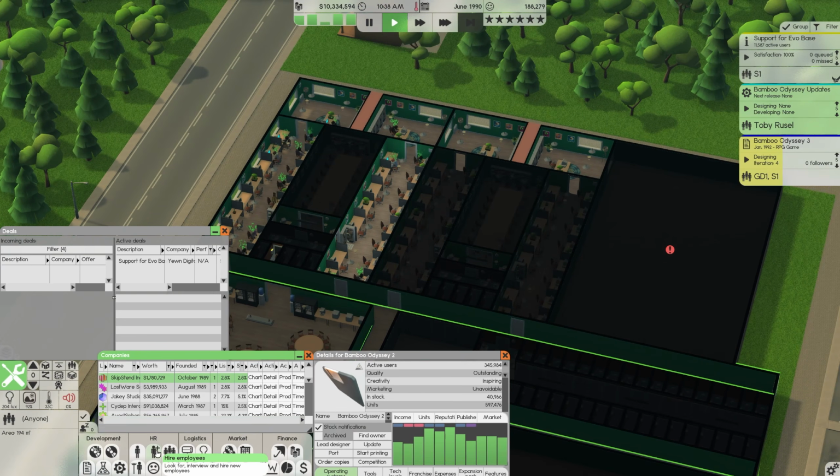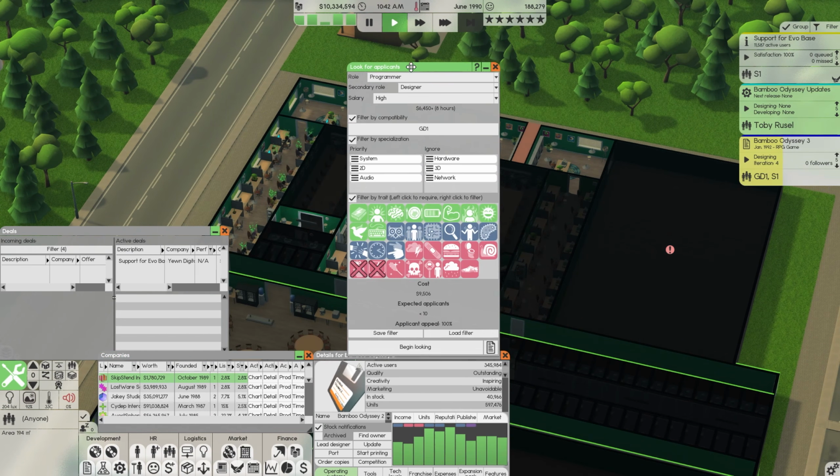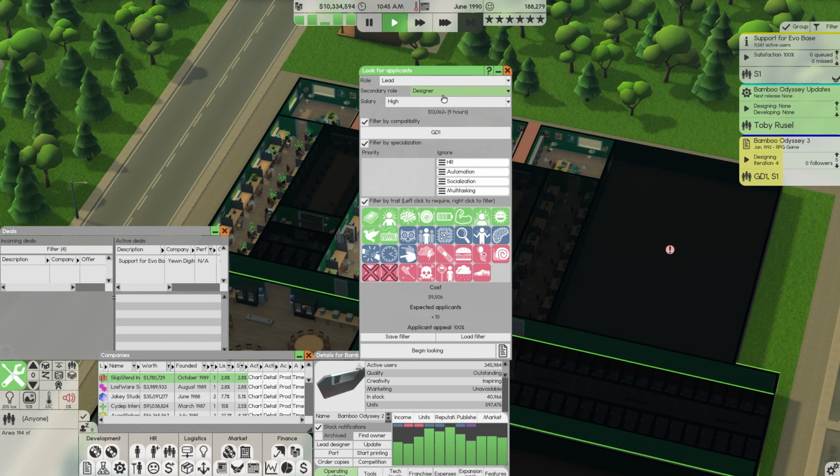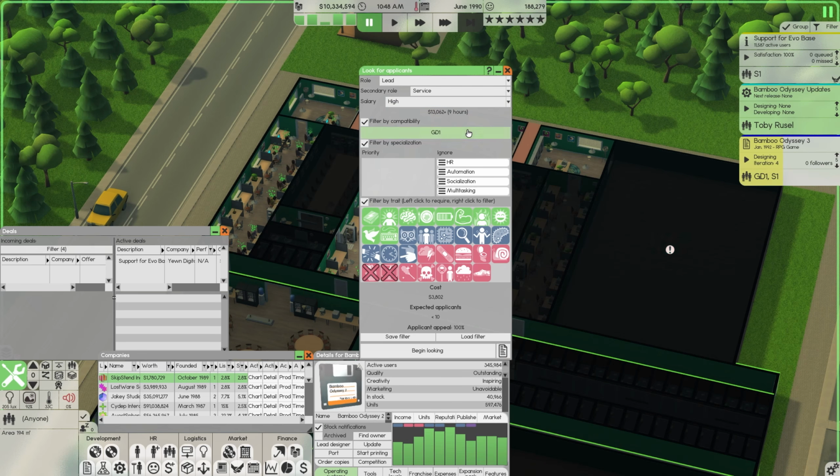With that said and done, we can now go ahead and start hiring. And we have a very specific person that we want to hire. We want to hire a lead in service, a high salary. We're going to pause the game. I don't actually know why it's running. And we definitely want HR. Automation doesn't matter at all for our accounting team.